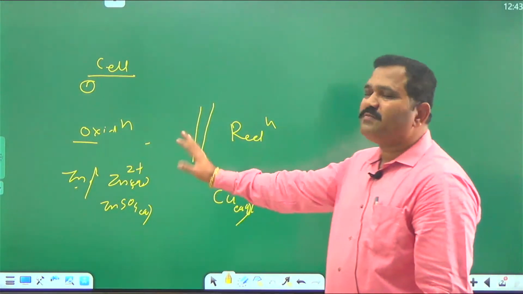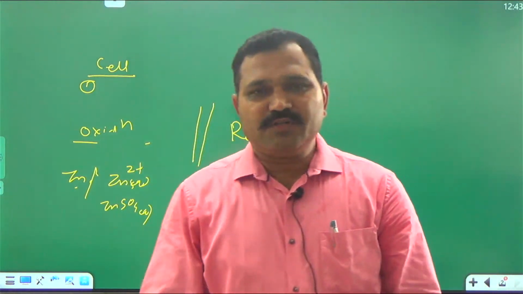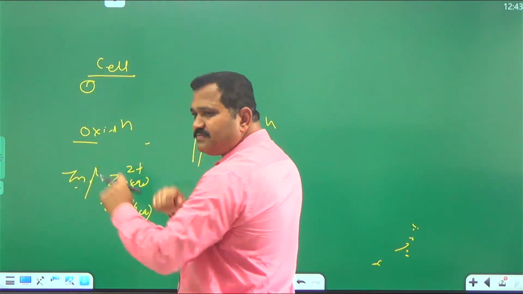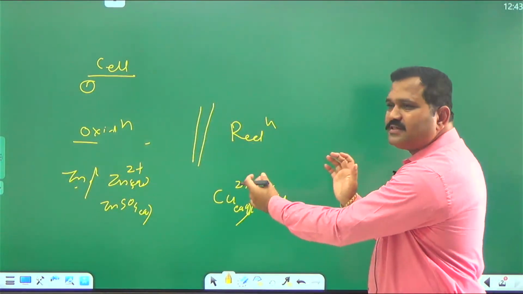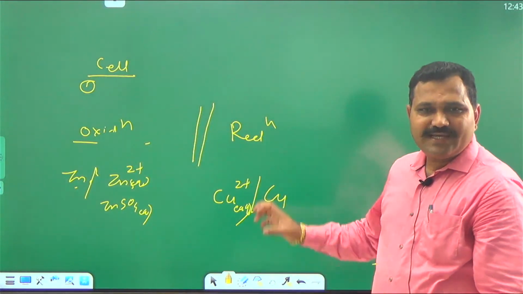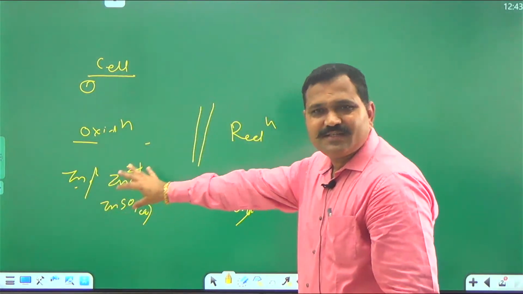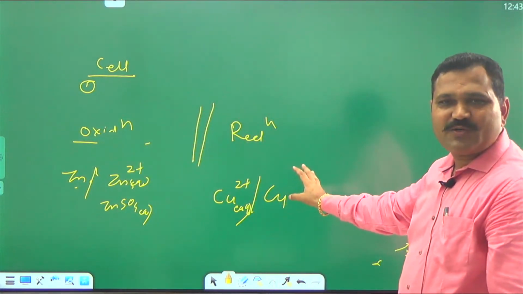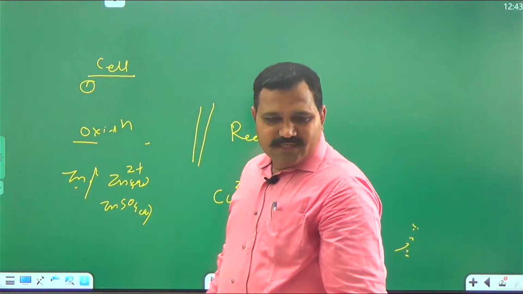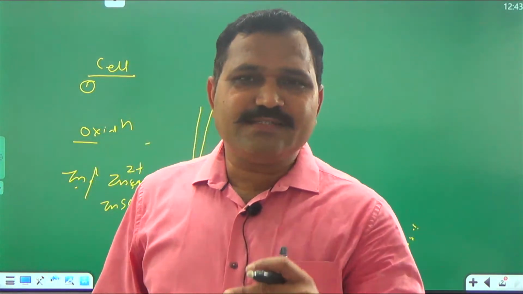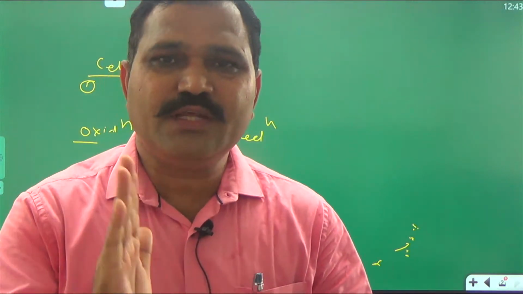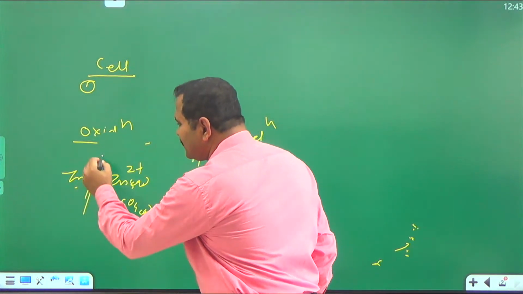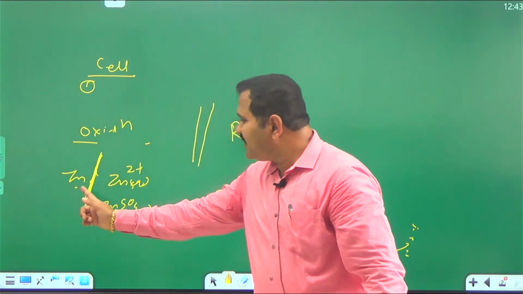Okay, this is the simple first rule. What is the first rule? The electrode where oxidation takes place is written on the left, and where reduction takes place is written on the right. Oxidation, reduction. Loss of electron, gain of electron. Now, the second rule is that there is a single vertical line between electrode and solution, between Zn and Zn2+.